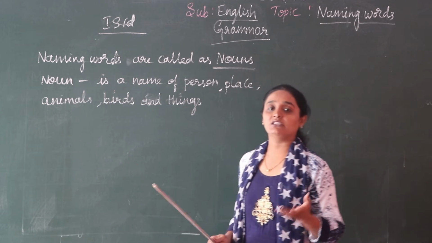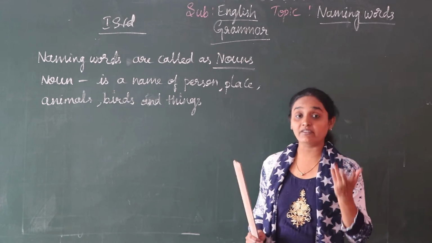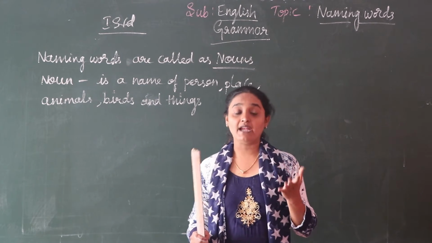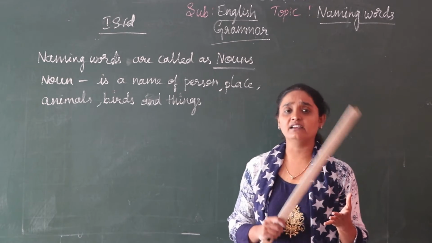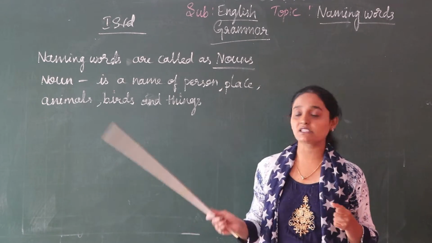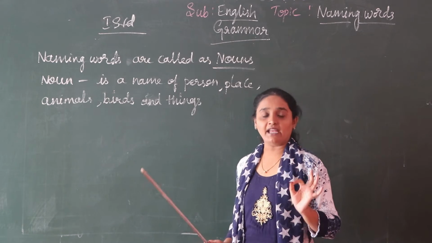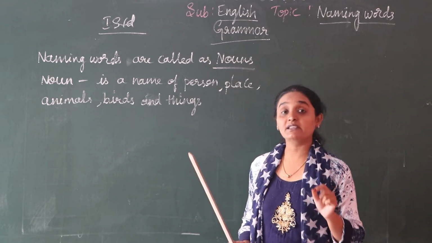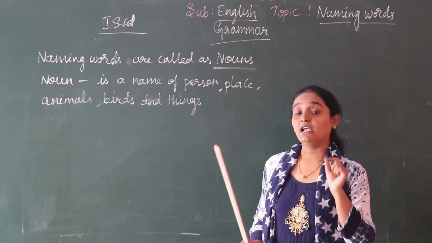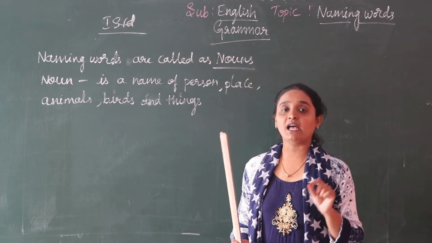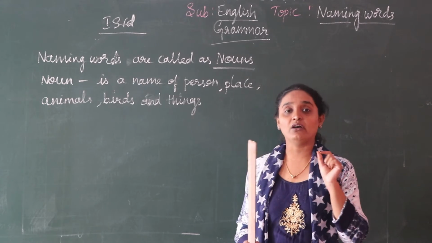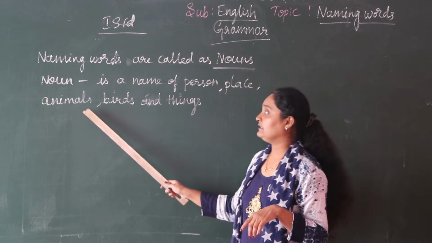Any animals: dog, cat. I hope everyone has dogs or cats at home. Any animals means lion, tiger, elephant. Wild animals also, so animals include domestic animals and wild animals. Where do you keep domestic animals? In your home. And wild animals are kept in the forest or in zoos. Okay, so these are animals.